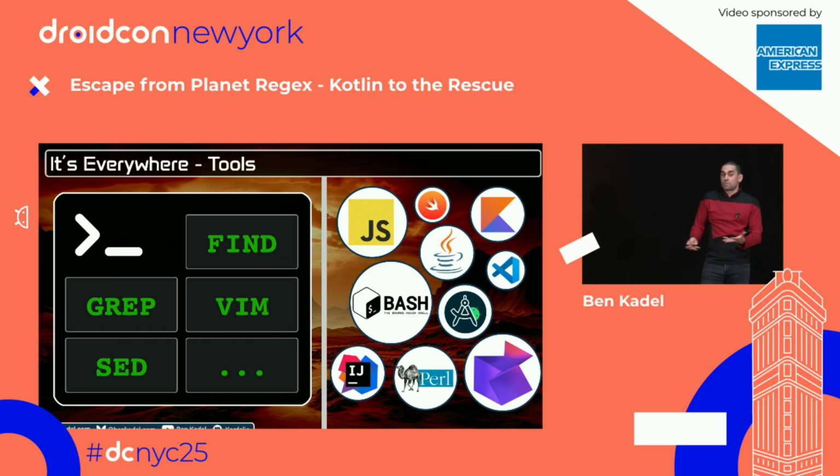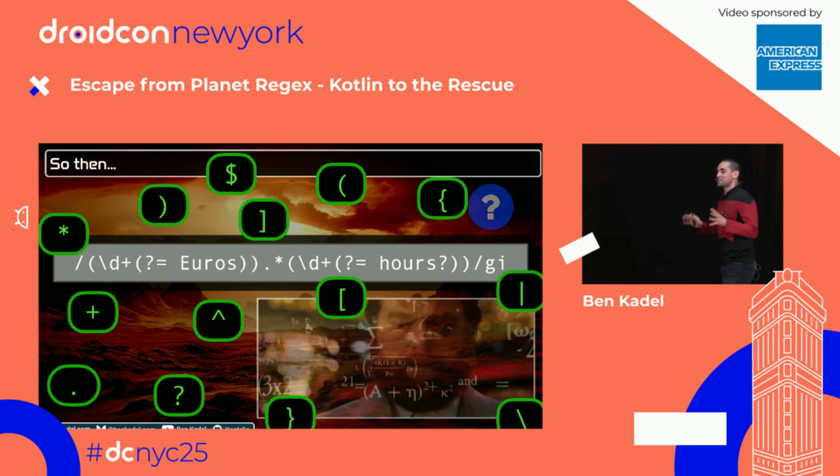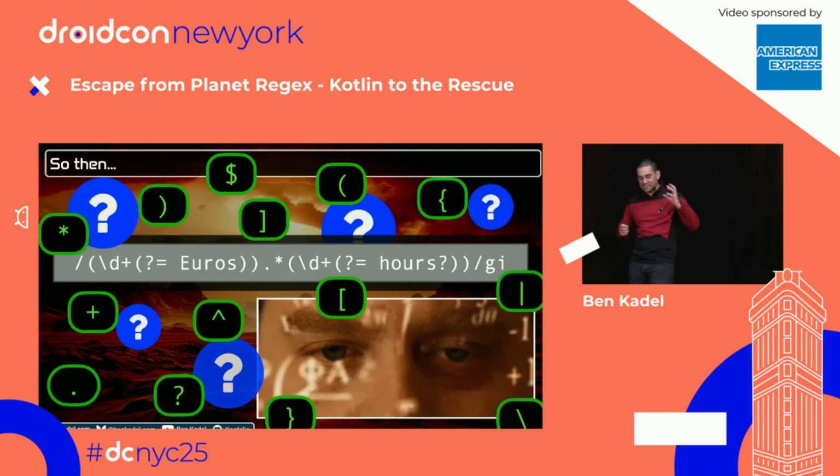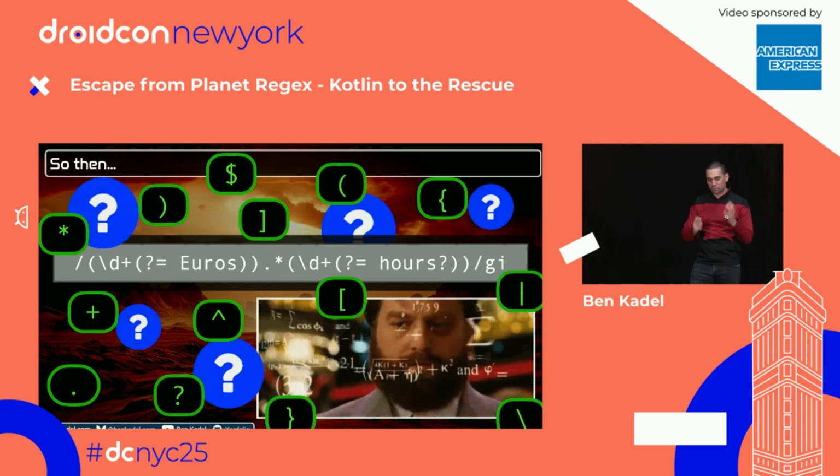Most of them have some sort of regex capability. And even better, regex is somehow part of each of the IDEs and the tooling that we use to write our code. So having a good grasp of regex will really excel your experience. So let's start at the very basics, block by block, deciphering this weird, wacky chaos of regex.